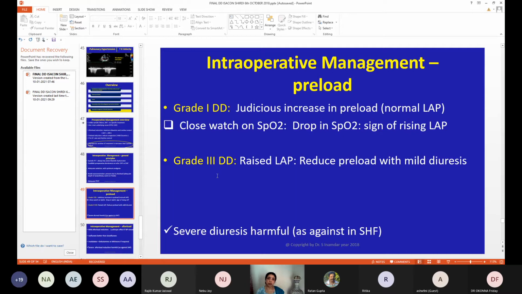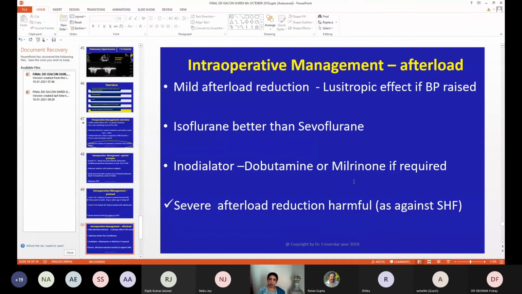And when it is grade 3 diastolic dysfunction, there is already raised LAP. So one has to reduce preload with mild diuresis. Mild is the word which is very important. Severe diuresis is very harmful, which is significantly different from systolic heart failure. Try to understand these concepts. Let any patient come to you, you will be able to handle this if you understand these concepts.